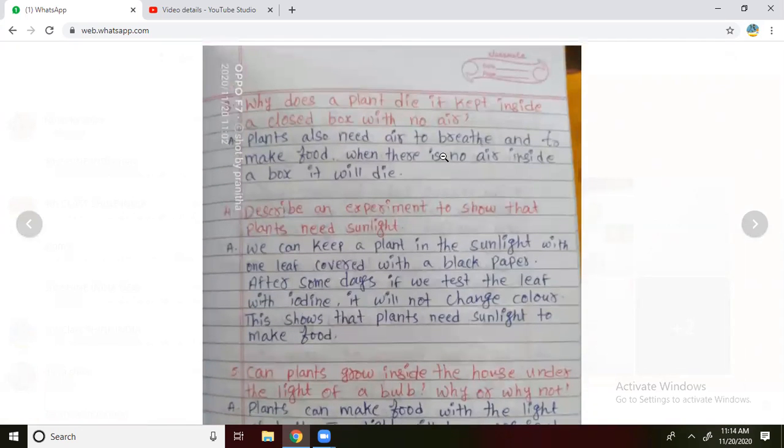Yes. Why does a plant die? It is kept inside a closed box with no air.